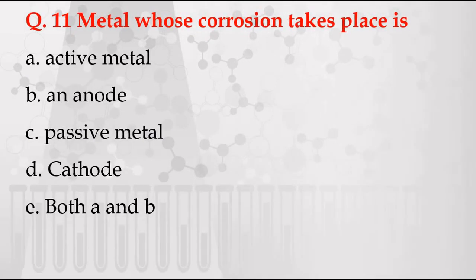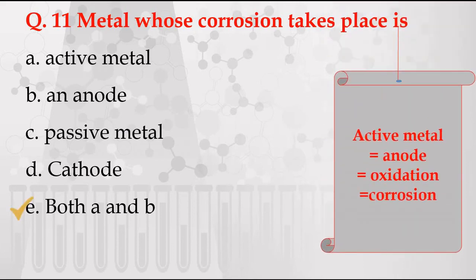Next question. Metal whose corrosion takes place is, the options are given: A. Active metal, B. An anode, C. Passive metal, D. Cathode, E. Both A and B. The correct answer is both A and B, because you please remember this equation, that active metal is equal to anode is equal to oxidation is equal to corrosion. So this is very important statement.